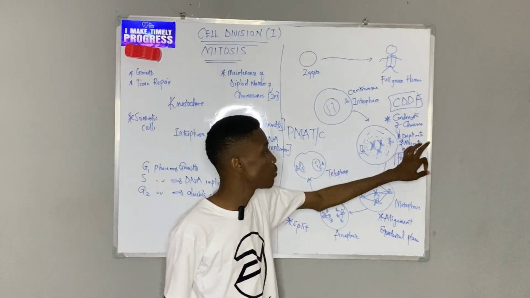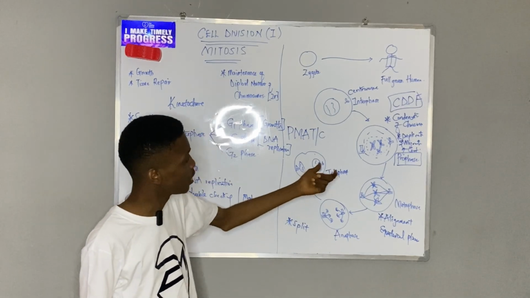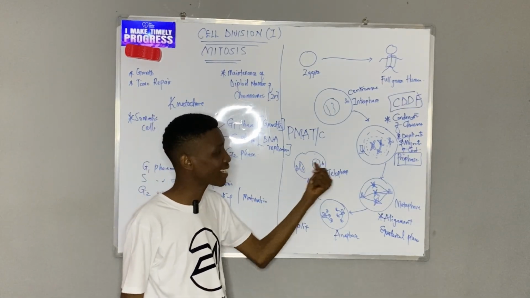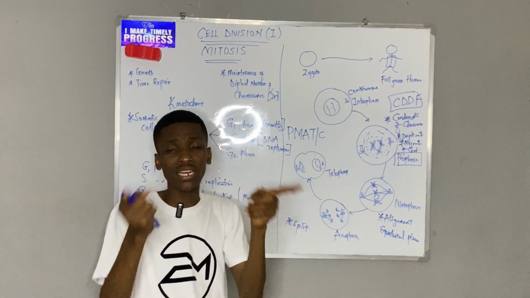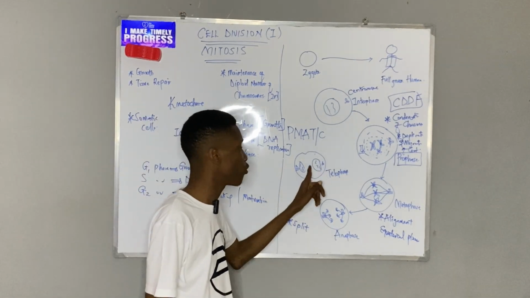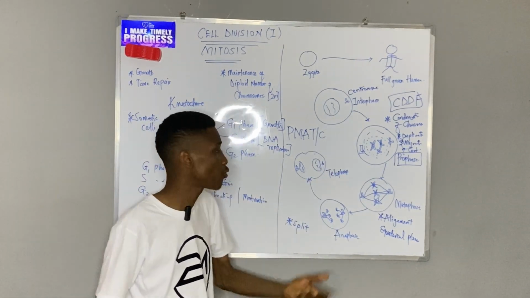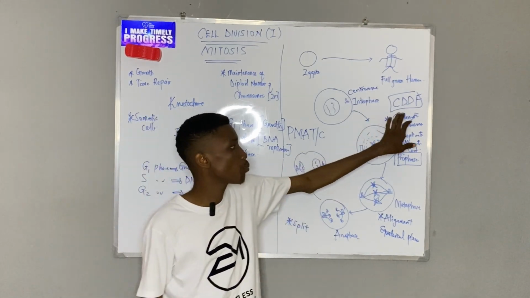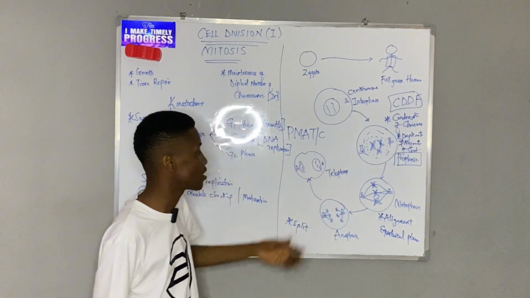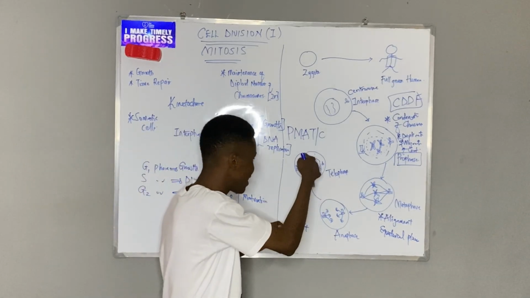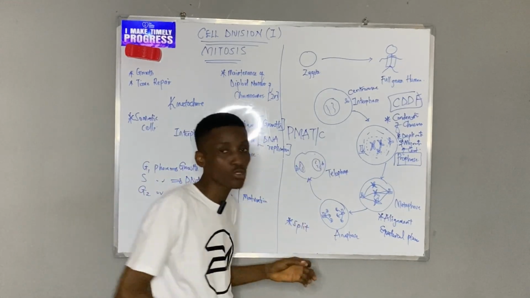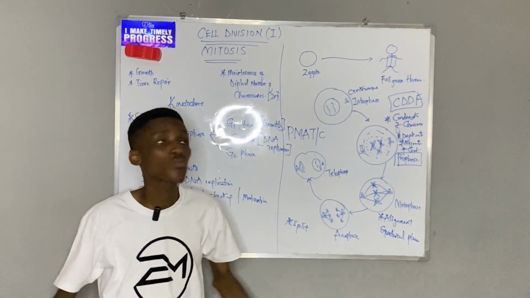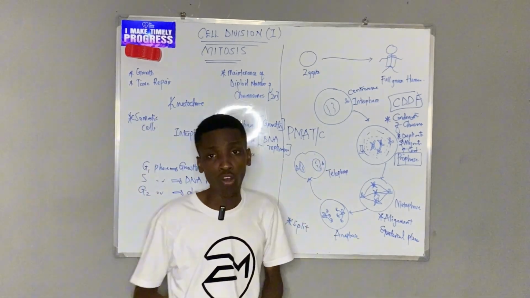And then I had duplication of centrosome. Here I'm just having one centrosome at either end. The nuclear membrane that disintegrated is now reformed. Mitotic spindle that was formed is no more found here. So those are the four things. A direct opposite of these four happens here. And after telophase, the cytoplasm now divides into two to form two new cells. And then we are at the end of mitosis.